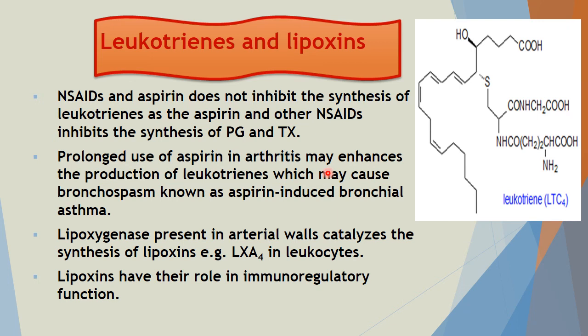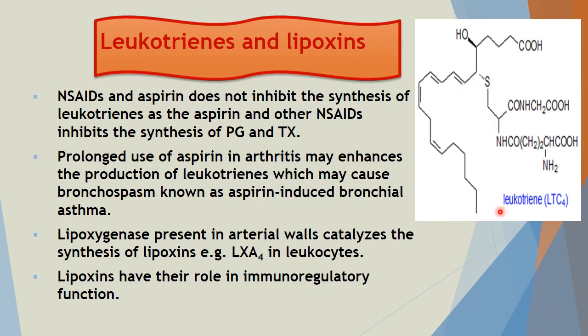Prolonged aspirin use in arthritis may enhance the production of leukotriene, which may cause bronchospasm, also known as aspirin-induced bronchial asthma. Lipoxygenase present in the arterial wall catalyzes the synthesis of lipoxins, that is LXA4 in leukocytes. Lipoxins have a role in immunoregulatory function.